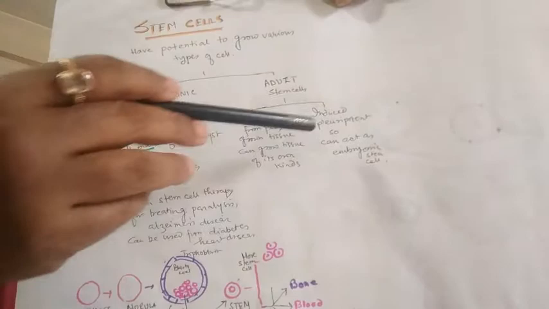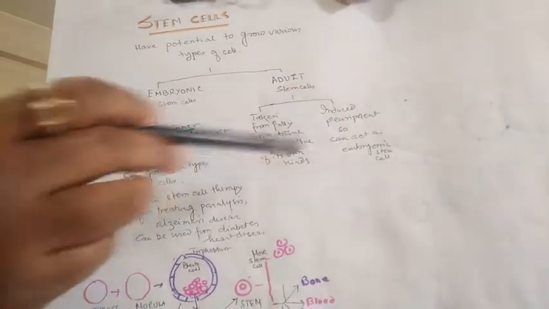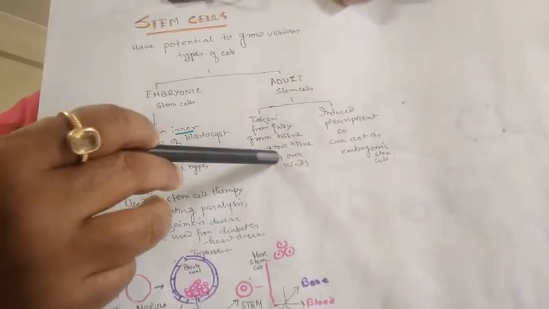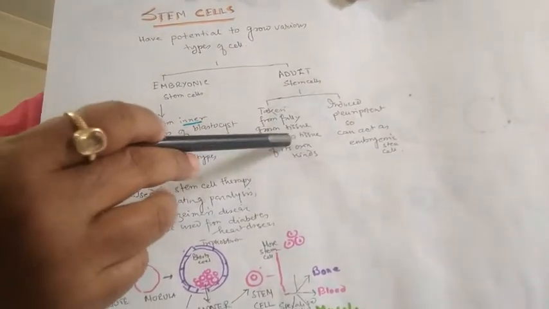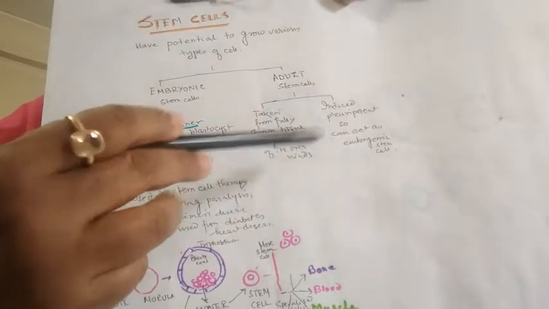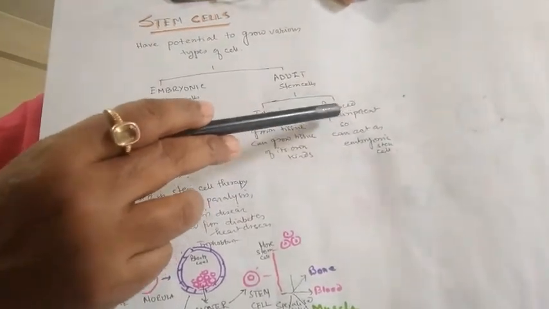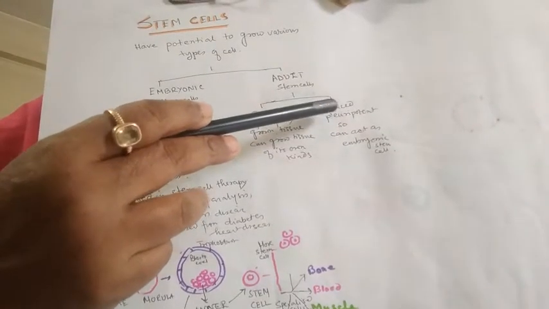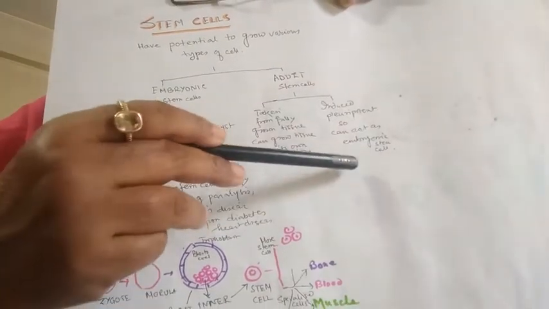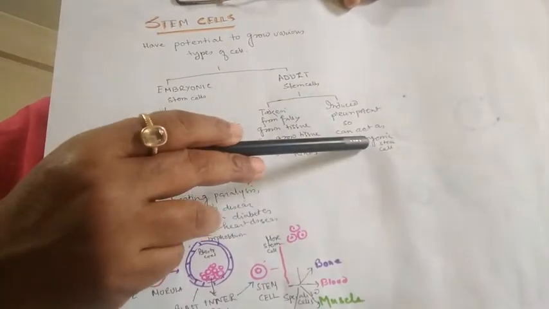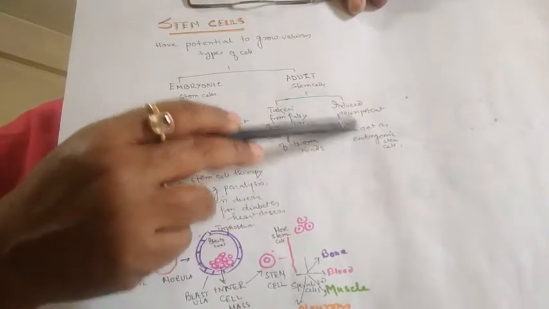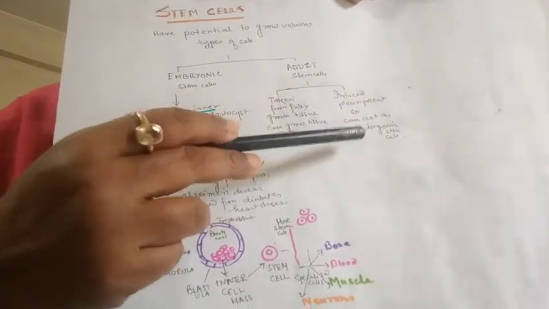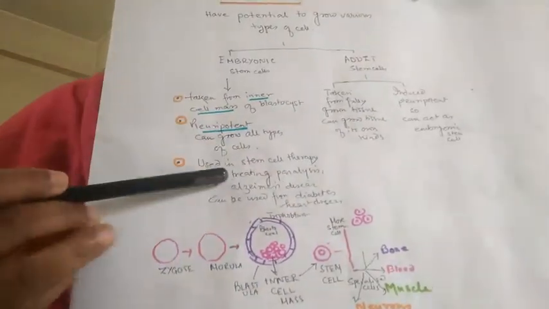So you can see here, adult stem cells are of two types. One is taken from the adult tissue directly and used, so they have limited potential. They can only produce the tissues from where they have been collected. Another type is where adult tissues are taken and then pluripotency is induced in them, and a comparatively greater variety of cells can be produced by them. But because it is hard to induce this pluripotency, it is very little used.